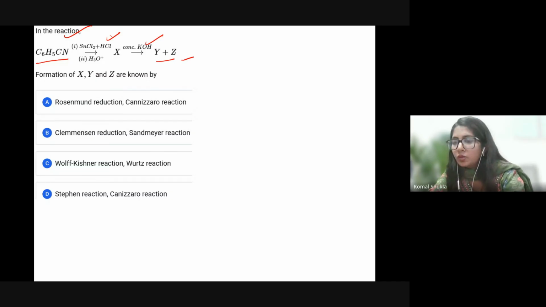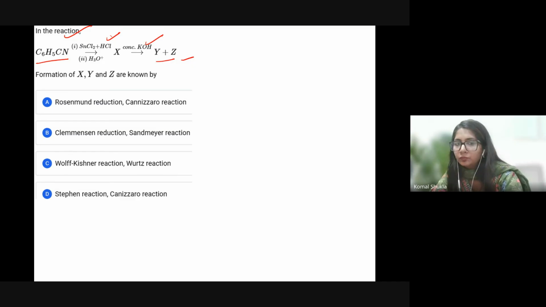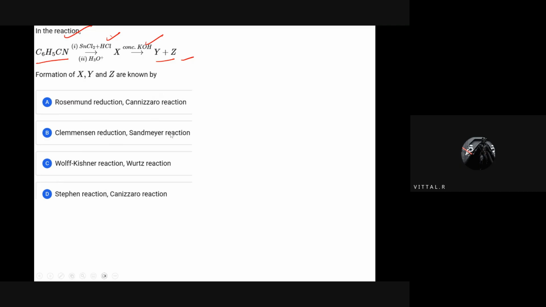What is Rosenmund reaction? Who is going to explain? Ira, tell me what is Rosenmund? Benzoyl chloride to benzaldehyde. Okay, what is Cannizzaro? Formaldehyde or aldehyde with concentrated NaOH or KOH, which gives oxidized and reduced forms. Clemmensen reduction? Can be formed